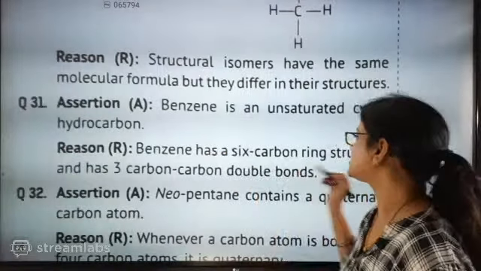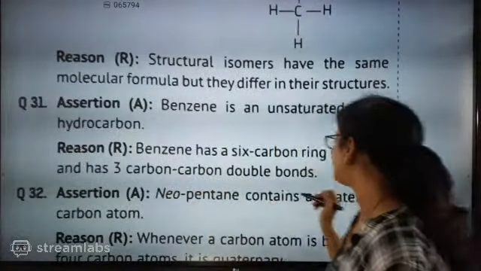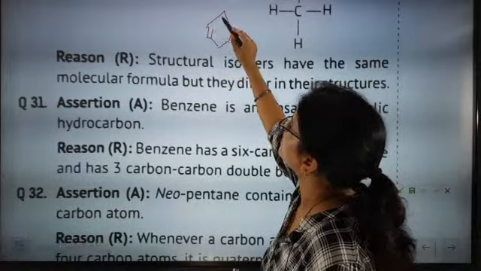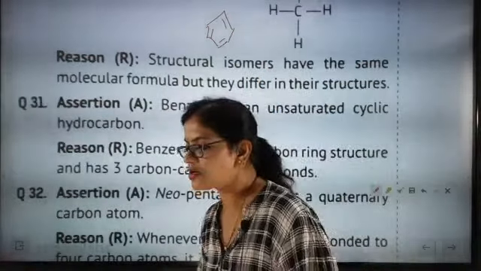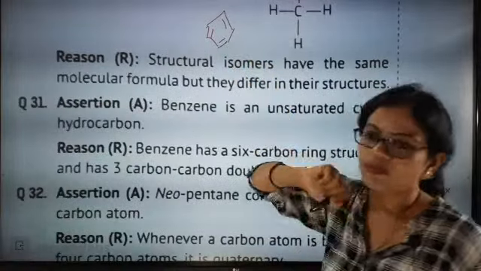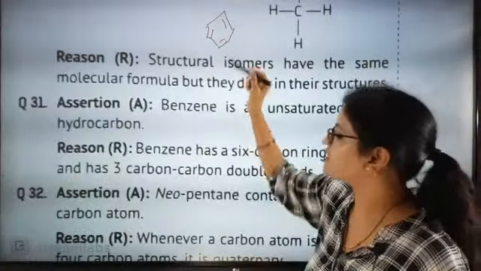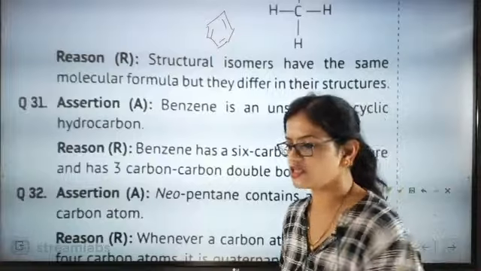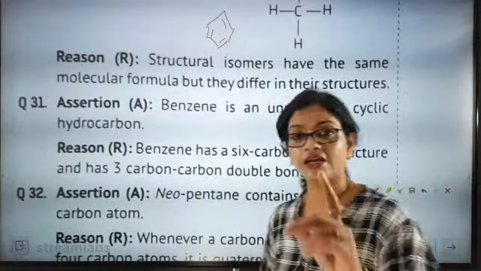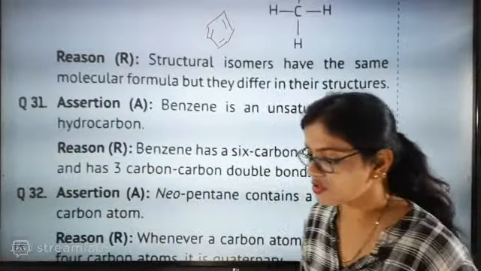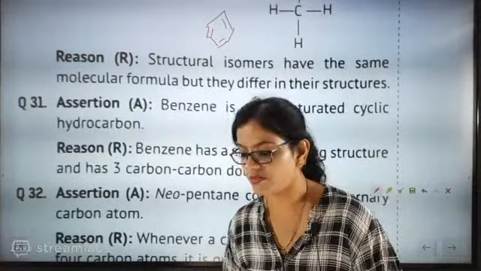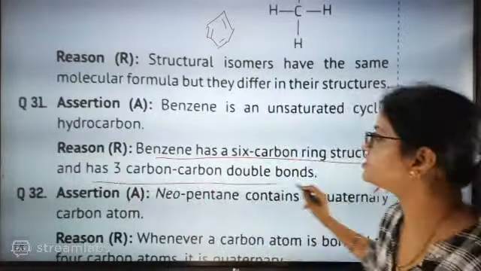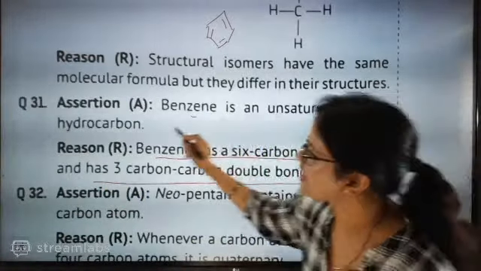Now next, benzene has a 6 carbon ring structure and 3 carbon-carbon double bonds. This is what we were talking about. That day we discussed benzene. I told you benzene will have 3 carbon-carbon double bonds. These 3 double bonds are exactly present, and the total carbon is 6, and because of that only it is unsaturated cyclic. Very well, nicely done. Hey, it is supporting, Akshaya. The reason is explaining why benzene is so. It is not giving an example, it is giving an explanation. Benzene is an unsaturated cyclic hydrocarbon.